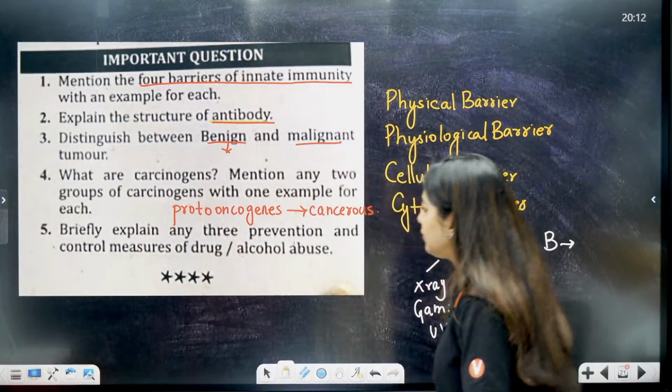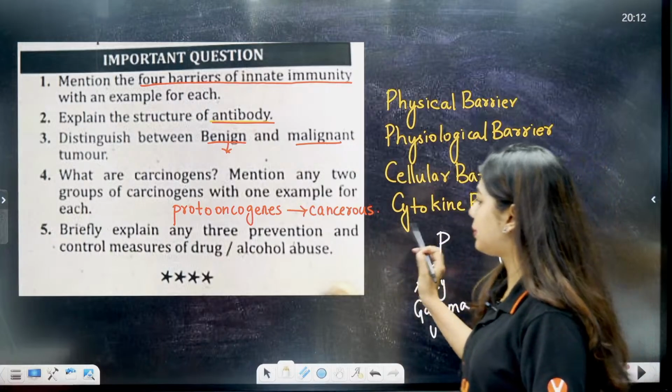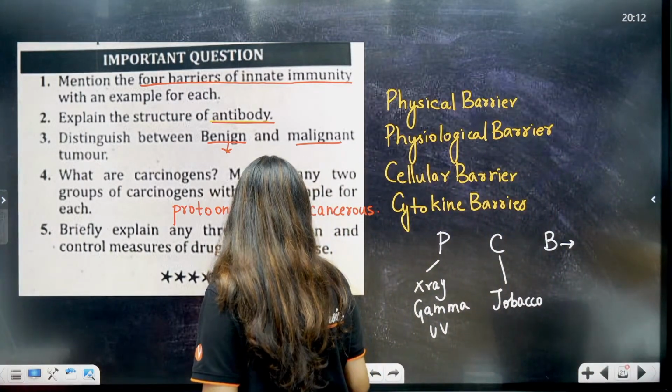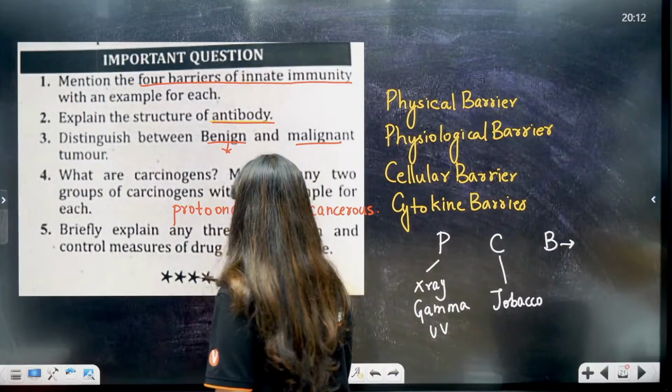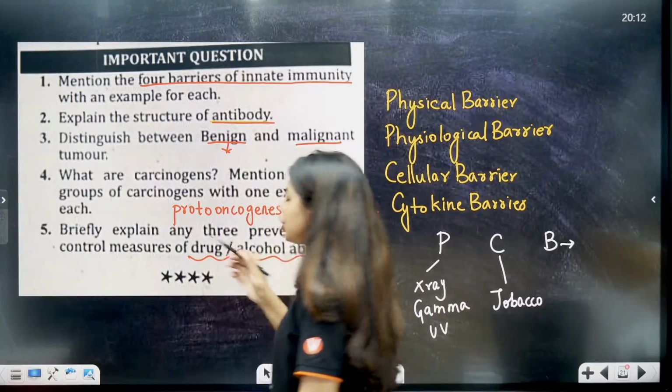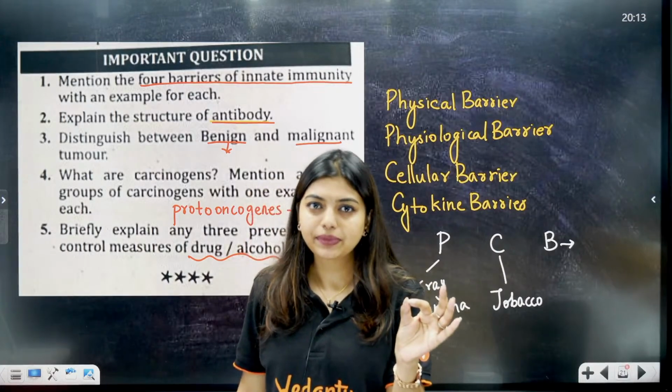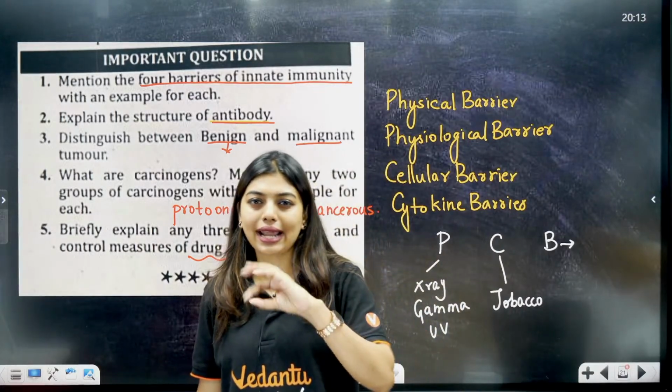Briefly explain 3 prevention and control measures. Yes, this is the question I was telling all of you. Students, this question also they have asked, and most of the toppers answer in drugs. Please try to learn opium, cocaine, coke, crack, all that.